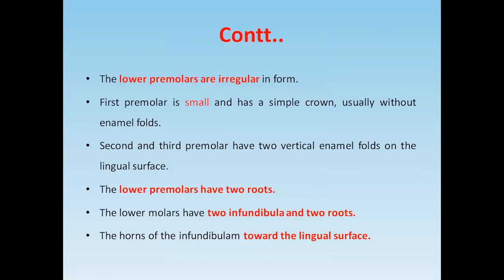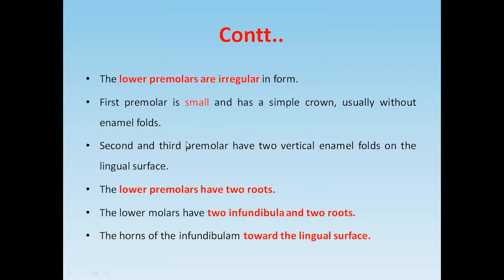Now in the lower jaw, the lower premolars are irregular. The first premolar is very small and has a simple crown, usually without enamel fold.